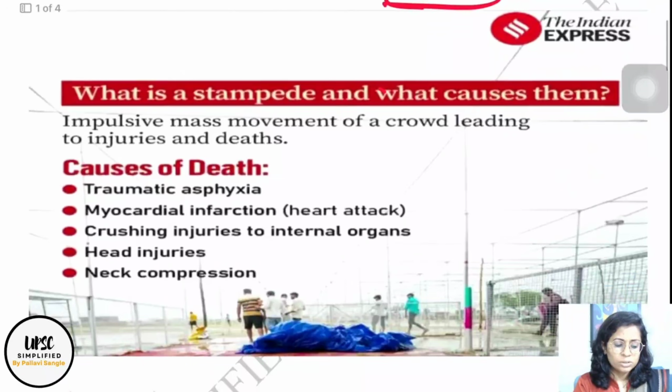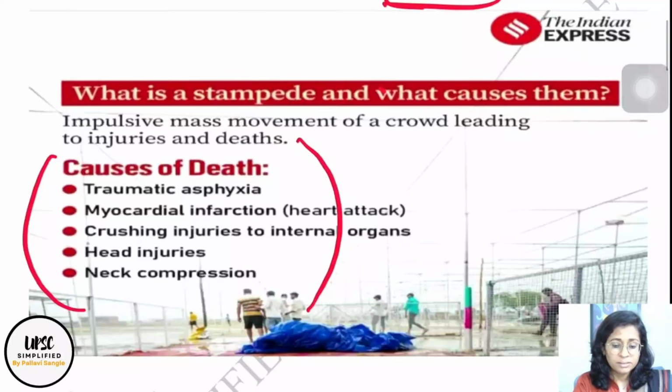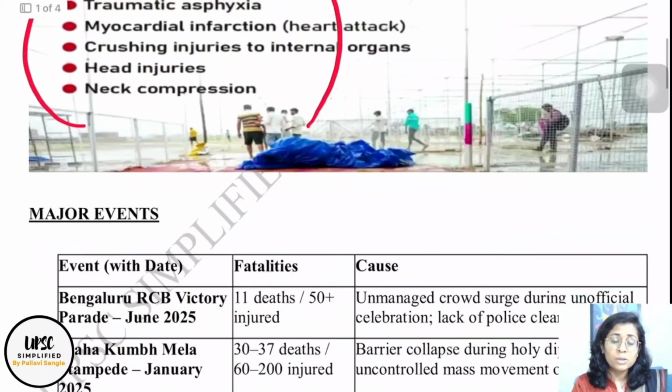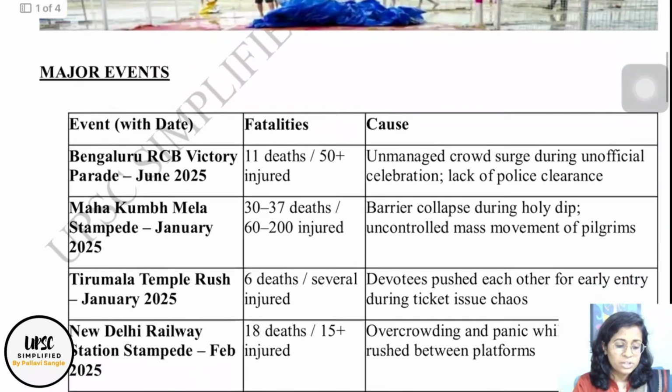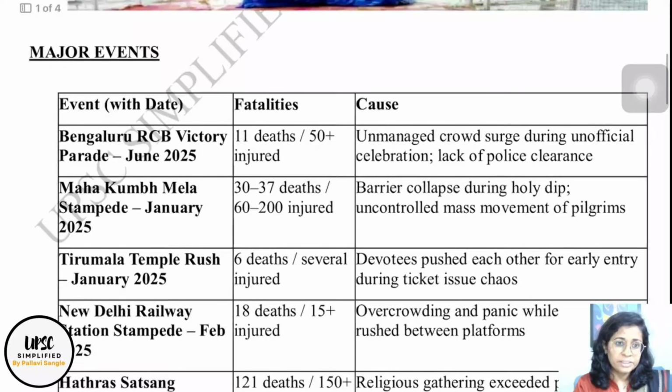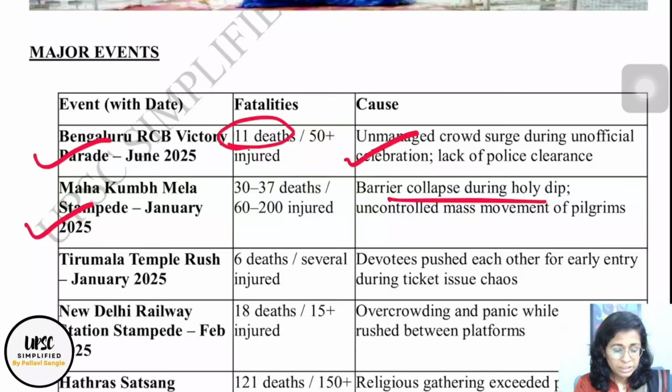These are in general the causes of death, why deaths are happening in a stampede, and we will see major events, then causes of stampede. For major events, we have the latest event as the Bengaluru RCB Victory Parade, June 2025. An unofficial celebration by fans for the RCB victory led to a stampede and 11 deaths occurred. Then the Mahakumbh Mela stampede. Mahakumbh is known for its best practices for crowd management, but still a stampede occurred due to barrier collapse during the Holy Dip and 30 to 37 deaths occurred.